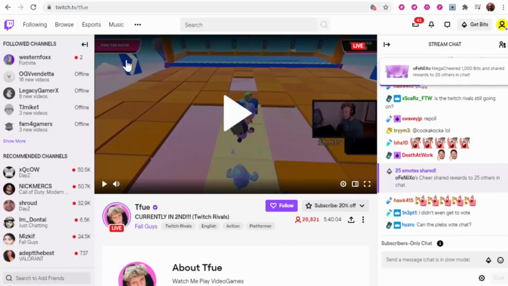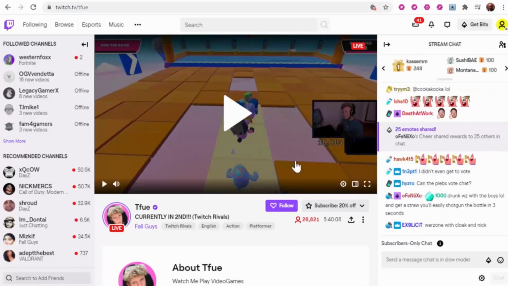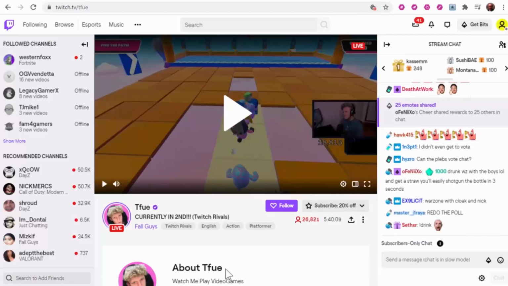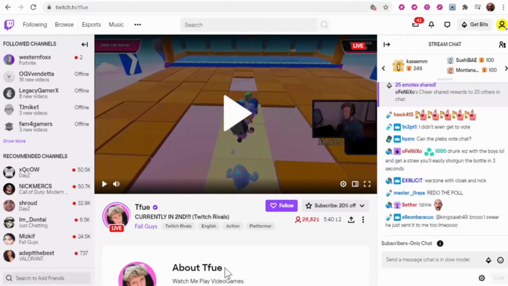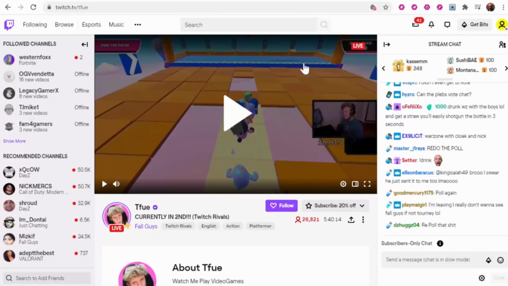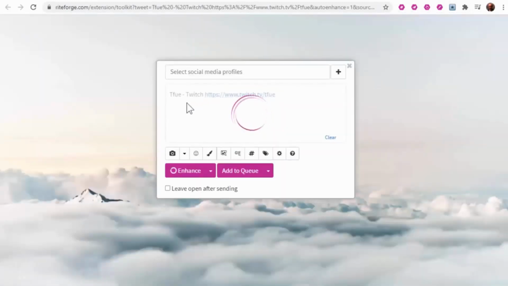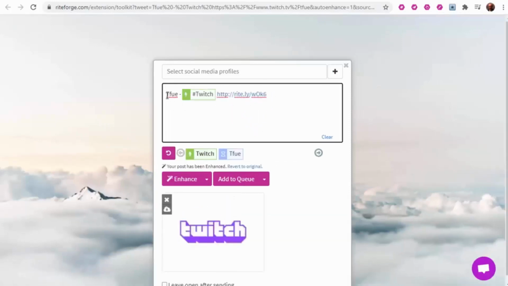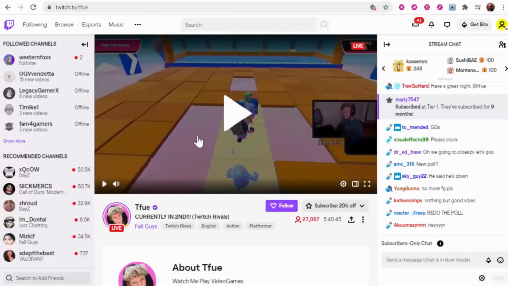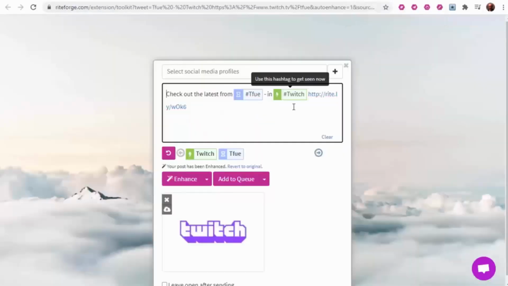To share any Twitch stream, just find a stream from whoever you like. Here I've got currently the #1 Twitch streamer, Tfue, and I'm going to use my RiteForge browser button and click that, and here I will just augment this post. You see that the URL has been converted from the actual URL to a Writely.